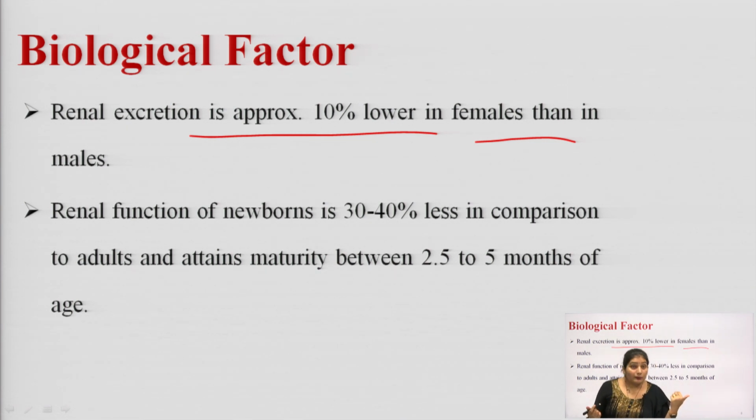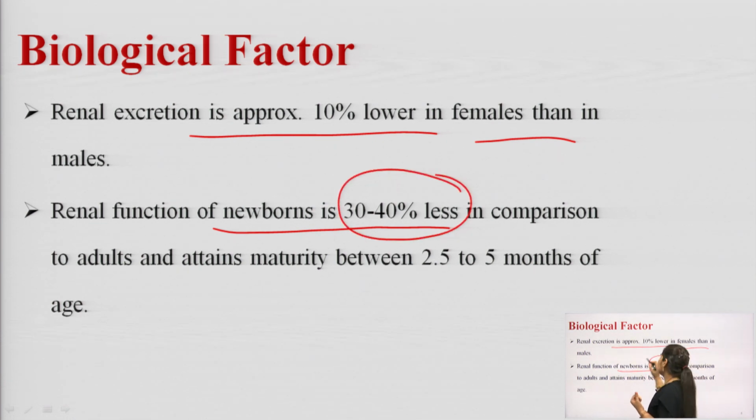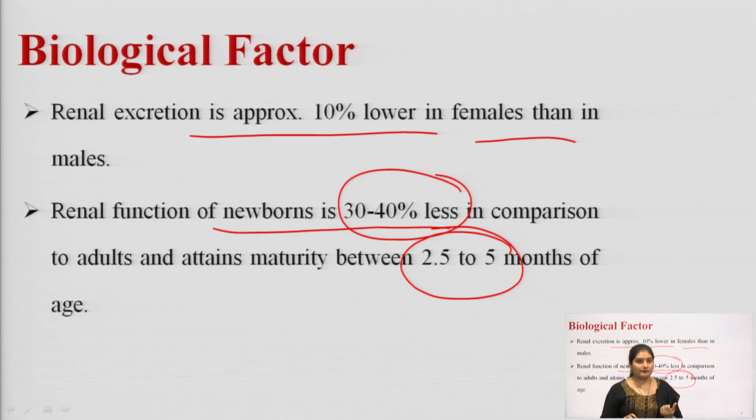Okay. And if we talk about age, then age also has an impact on the renal excretion of drug. For example, in case of newborns, the renal excretion is 30 to 40% less as compared to adults, and they attain maturity between 2.5 to 5 months of age. Okay. Now, when we talk about the GFR, that is the glomerular filtration rate, in old age the GFR is reduced and the tubular function is also altered. So, age also has an impact on the renal excretion of drug.